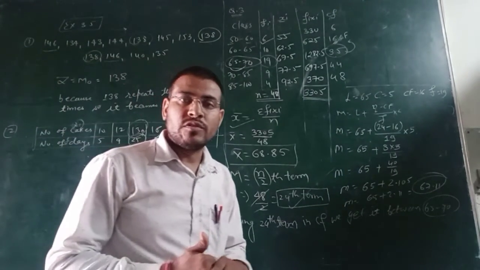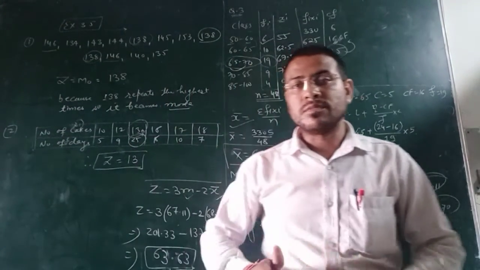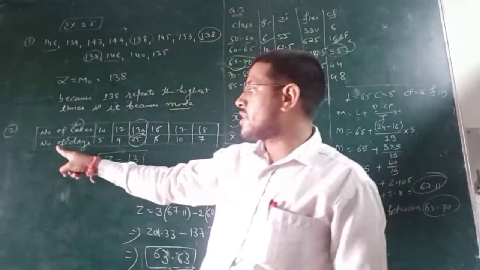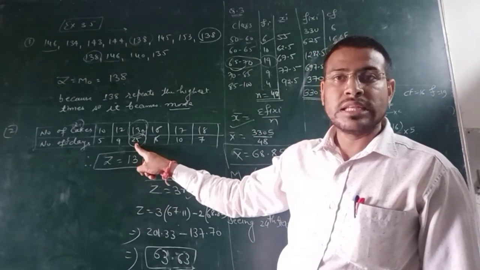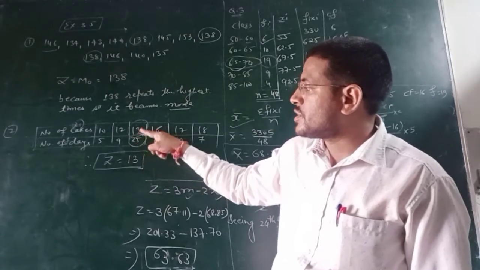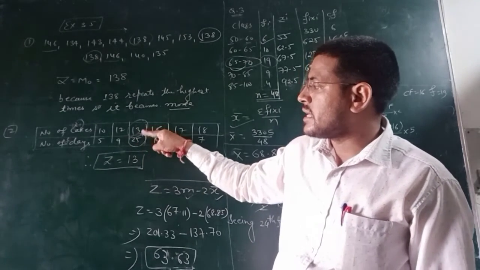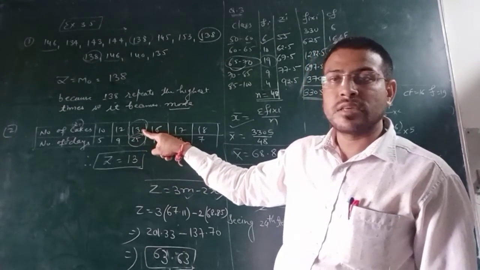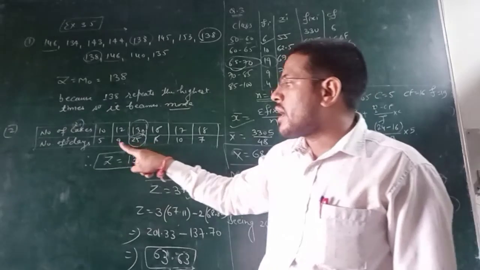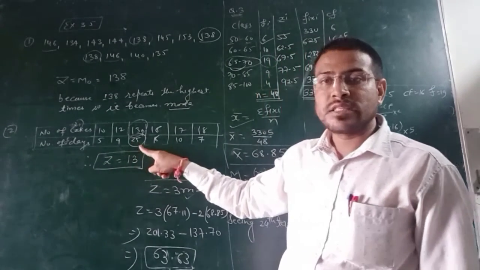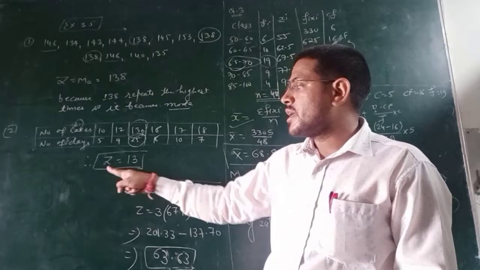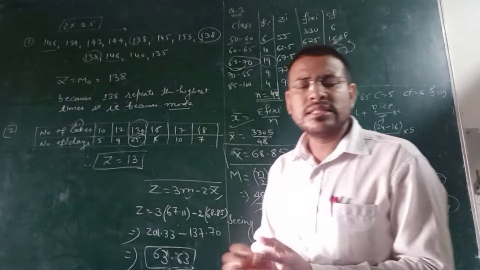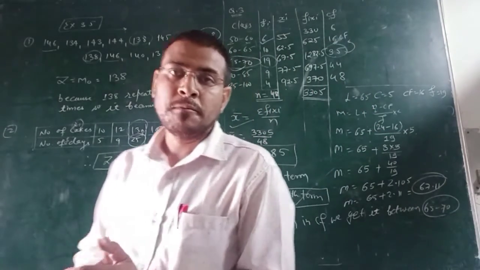When this kind of frequency is given to you, from the given frequency find the highest value. What is the highest value? That is 25. Against which, on the opposite side in xi, see what value comes. It is coming 13. So the highest value, the value in front of the highest value that has come, what will that become? Mode will become that. Right? These are the basic things we should understand.